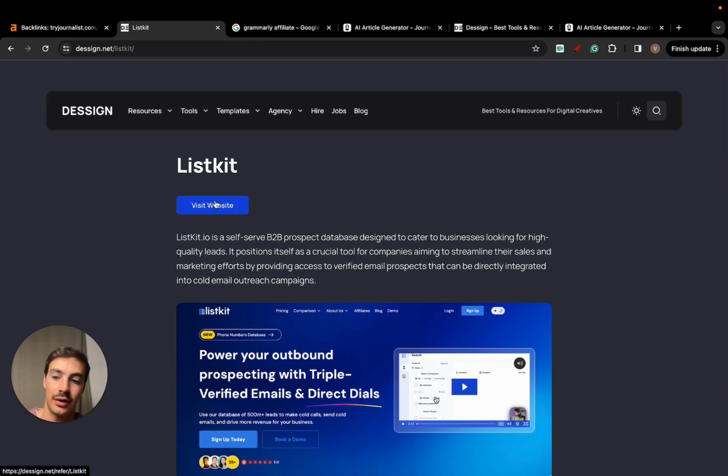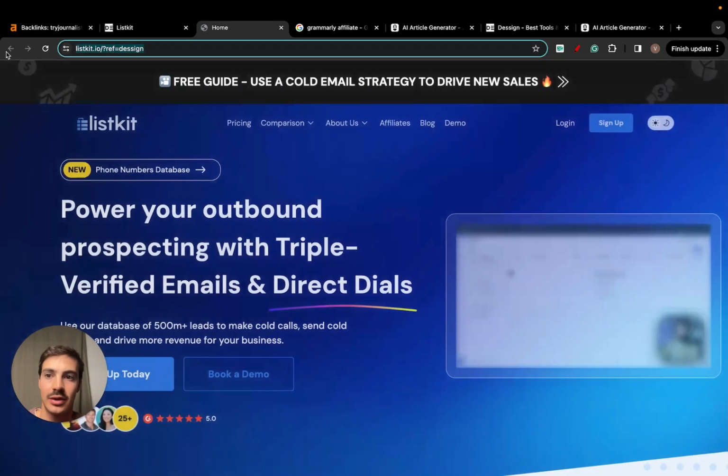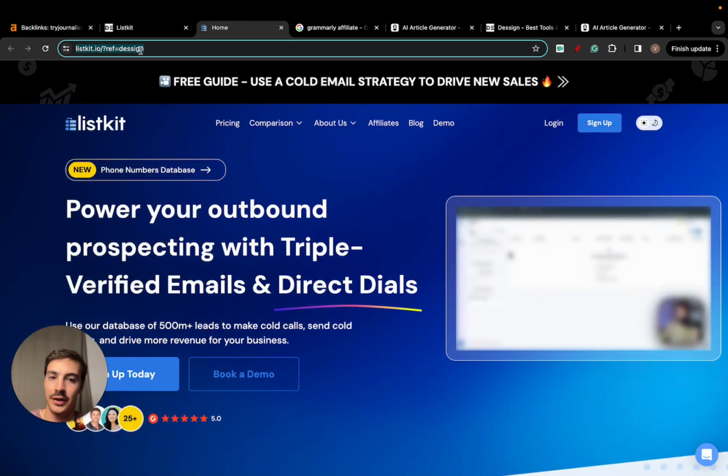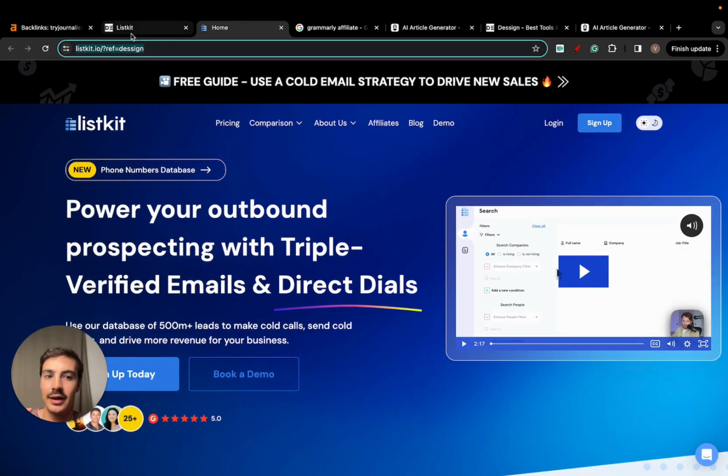Actually, yeah, this is an affiliate link. If you see here at the bottom left, this is an affiliate link. Okay, it should be linking out to it as an affiliate. Hopefully it does. Yeah, okay, so it's an affiliate link. So they're doing it here. They're not doing it on the other page, but it is smart what they're doing.